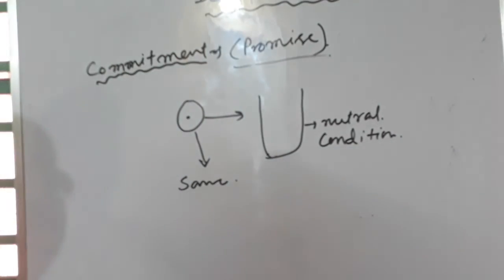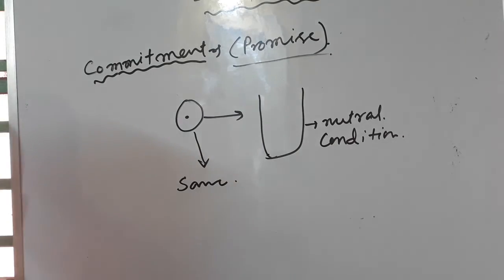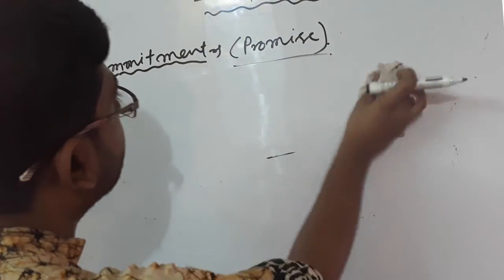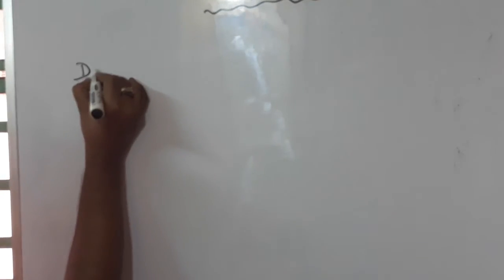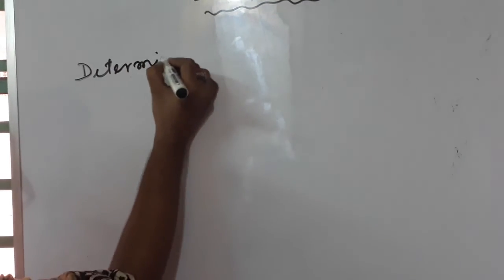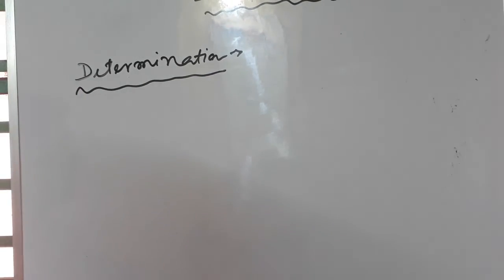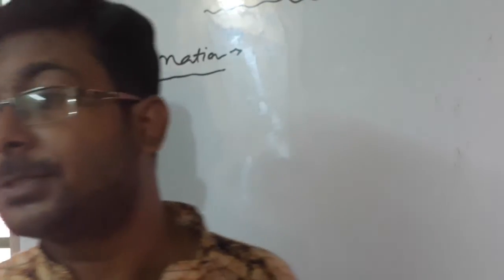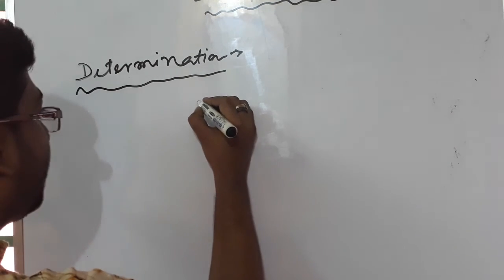But when that will not occur, that means after the promise, determination will occur here. So what is determination actually? Determination is a stage when, after commitment, the fate of the tissue is fixed.